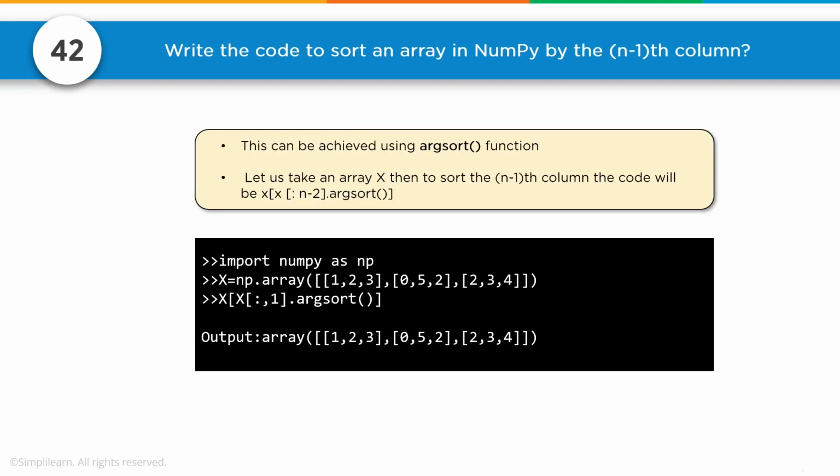We import NumPy as np. We'll create our NumPy array, which is 1, 2, 3, 0, 5, 2, 2, 3, 4. So we have 3 different entities with 3 different columns in there. And we go x of all the rows, first entity, or in this case it's actually the second one because it's 0, 1, 2, dot argsort. So that would be the second entity, or -2 would also be the same. You could also do, instead of 1, -2 there. Argsort, and then we get an output of the array 1, 2, 3, 0, 5, 2, 2, 3, 4.